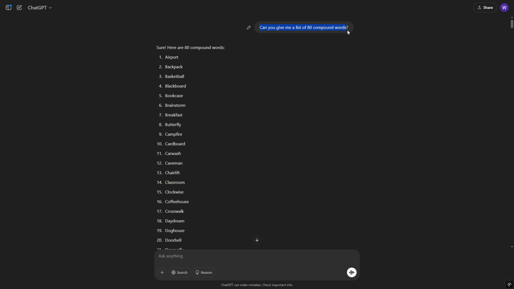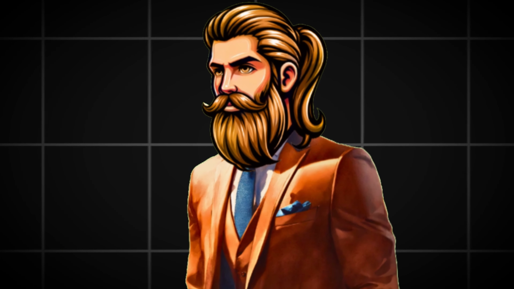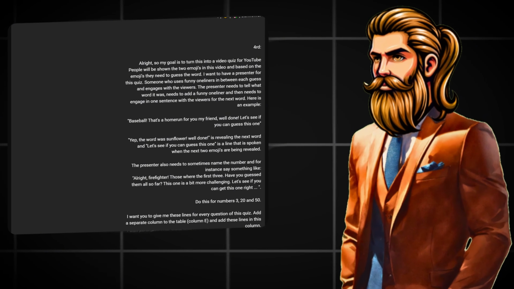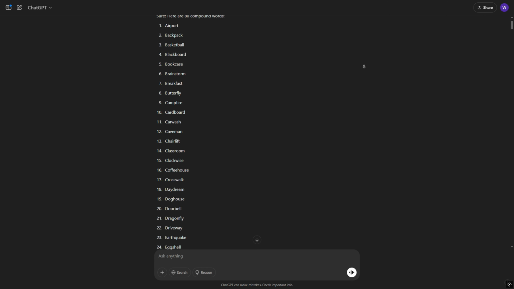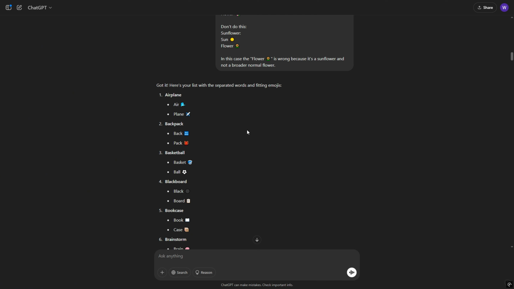Now I go to ChatGPT and ask it to create a list of 80 compound words. I will write this command, and don't worry, I won't tire you. You will find the link to all the texts in the description. And now, after it gave us the words, I ask it to separate the word and to put the emoji next to it. Okay, very nice.